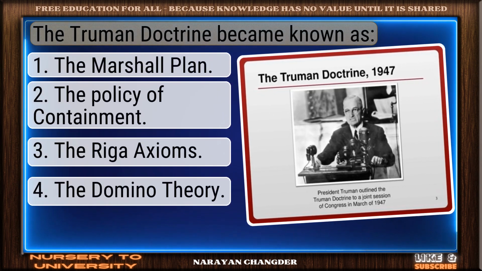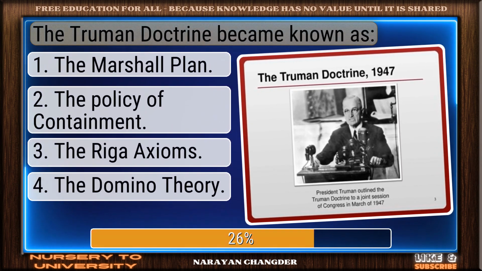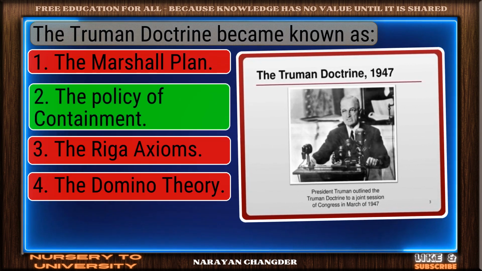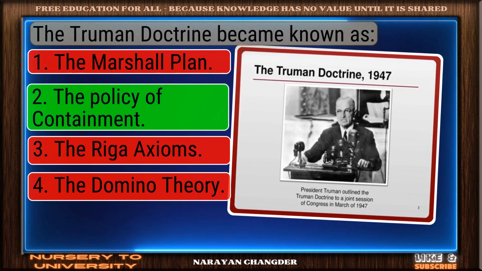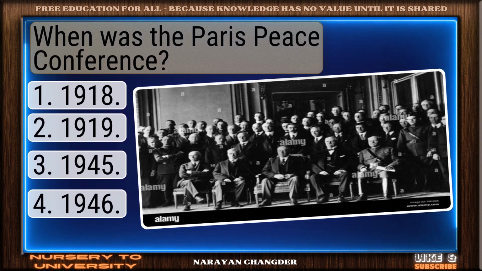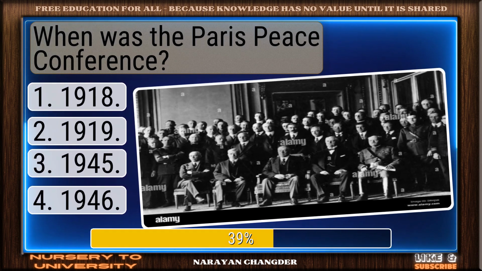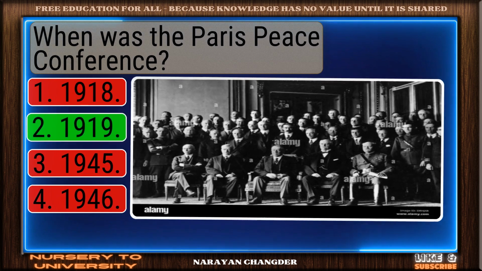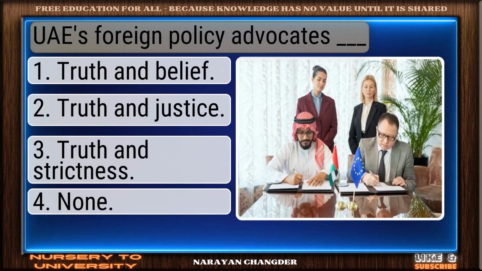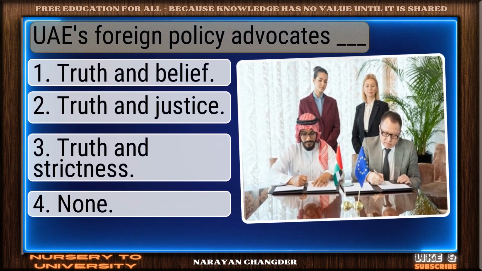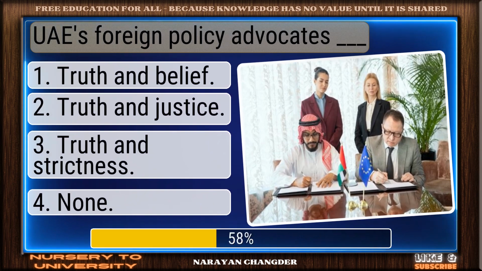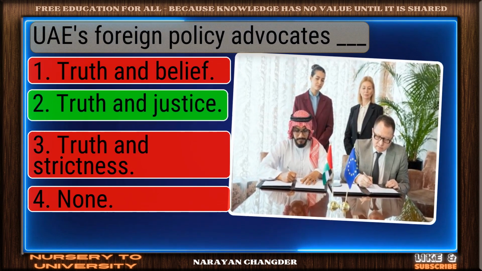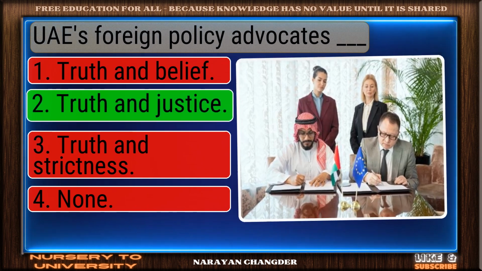The Truman Doctrine became known as. Great job. The policy of containment is the accurate answer. When was the Paris Peace Conference? Great thinking. 1919 is the right choice. Us foreign policy advocates dash. Good job. Your answer, truth and justice, works well here.